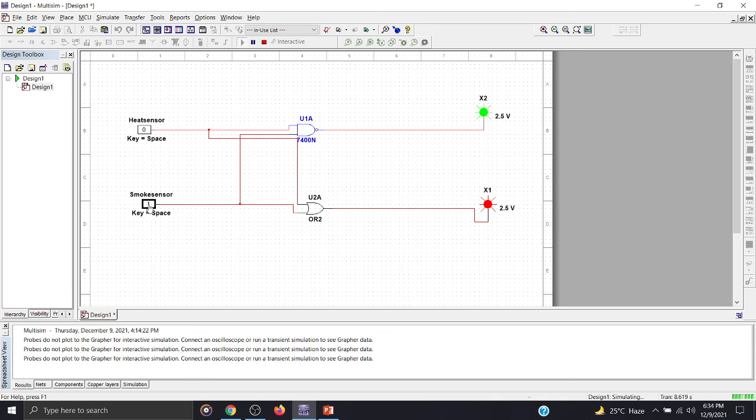Now when smoke sensor is 0, heat sensor is 1, we can see the same result. The both outputs are 1. Now when heat sensor is 1, smoke sensor is also 1, we can see there is an alarm X1.